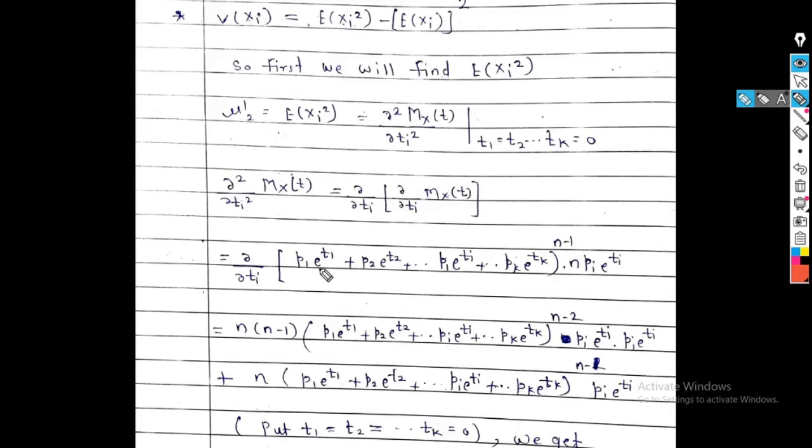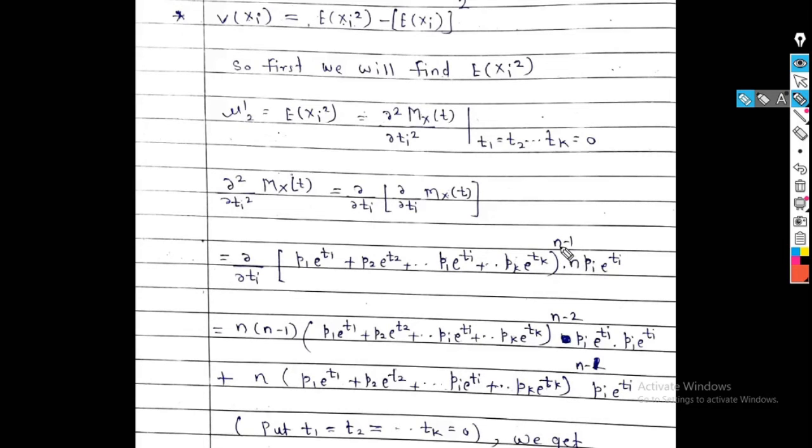Again we have to take the derivative of this term, but here with respect to ti we get two terms, that is here we get u into v. We have to apply the rule of u into v. So what is this rule? Keep u constant and take the derivative of v, plus keep v constant and take the derivative of u. So the same rule we have used here. So first derivative, and second term is constant.